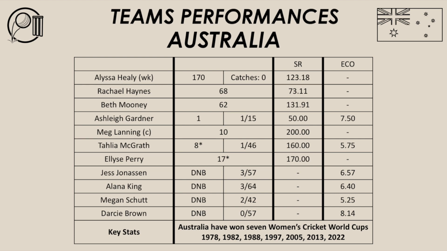Let's have a look at Australia's bowling performance in this ICC Women's Cricket World Cup final for 2022. Gardner took a wicket, McGrath 1 wicket, Jonassen 3 wickets, King 3 wickets, Schutt 2 wickets, and no wickets for Brown. That's how the Australian bowlers went about things in this Women's Cricket World Cup final.